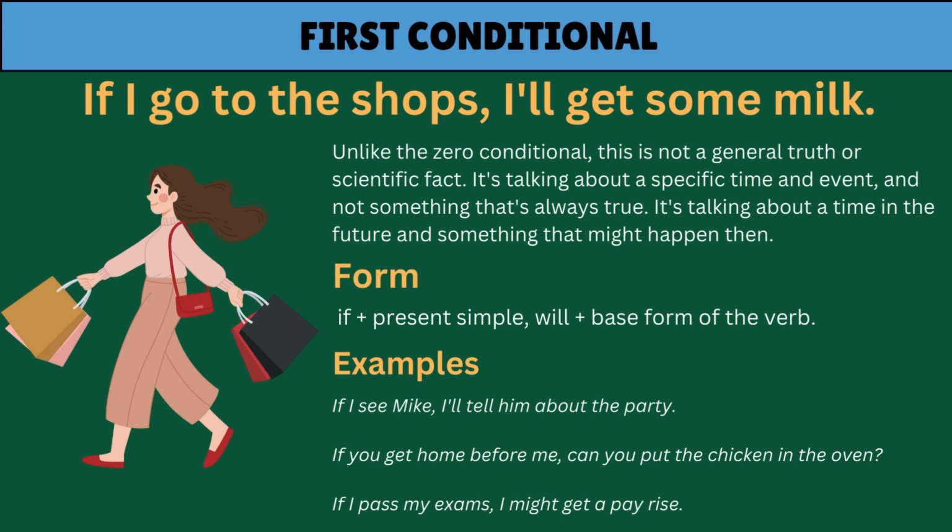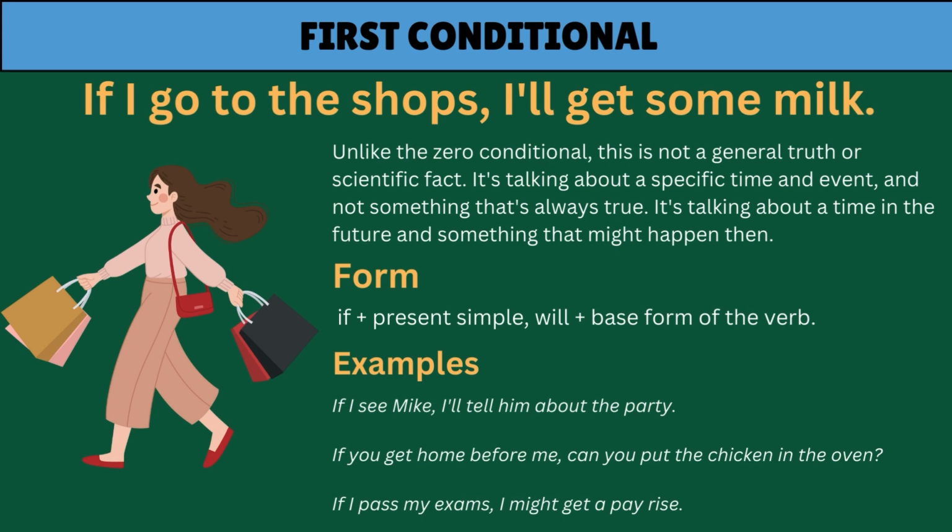Unlike the zero conditional, this is not a general truth or a scientific fact. It's talking about a specific time and event, and not something that's always true. It's talking about a time in the future and something that might happen then. The first conditional is constructed by having if plus a present simple followed by a will plus a base form of the verb or an infinitive form of the verb.